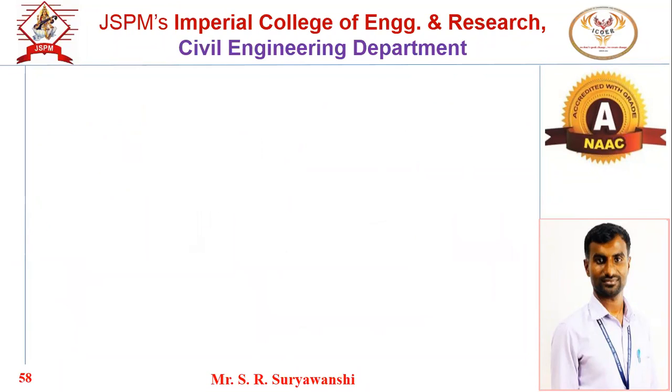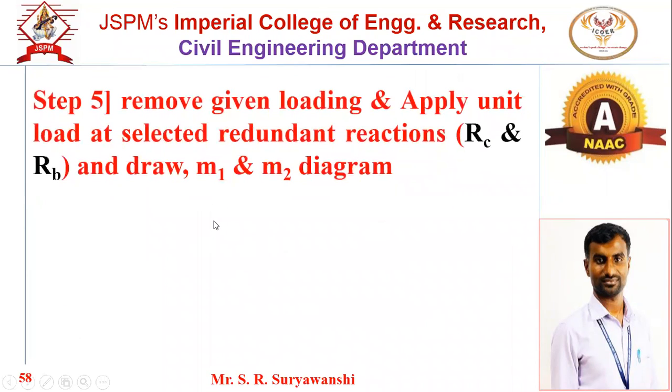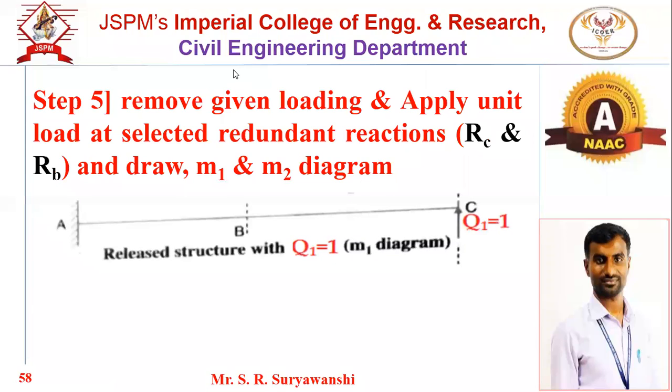Now what is next? Remove the given loading condition and apply unit load in place of RC and RB. The analysis is the same. Remove the given loading. Okay. Remove the given loading and apply Q1 is equal to 1. There are two diagrams, M1 and M2. So how to draw the M1 diagram? Remove the given load and apply RC is equal to 1. Understand? Because RC we have taken as Q1. RC is equal to 1. So this is M1 diagram.